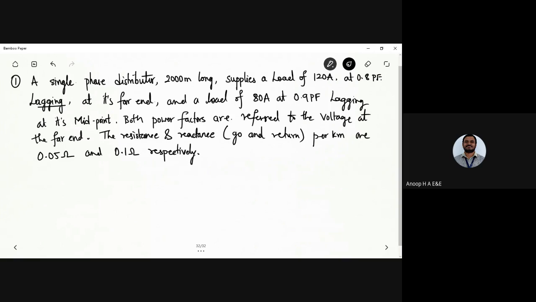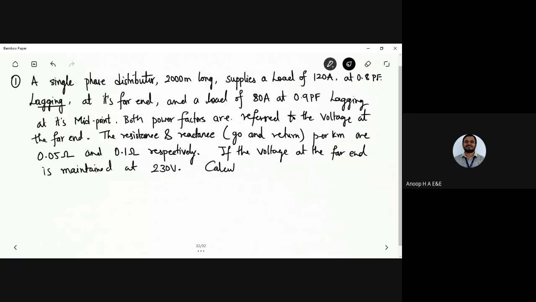If the voltage at the far end is maintained at 230 volt.